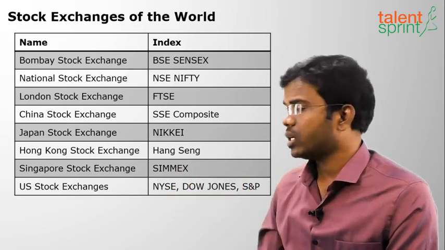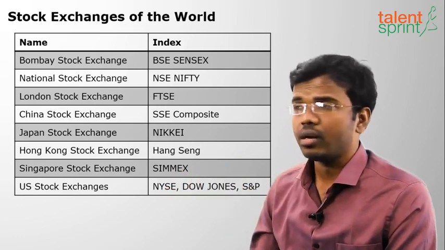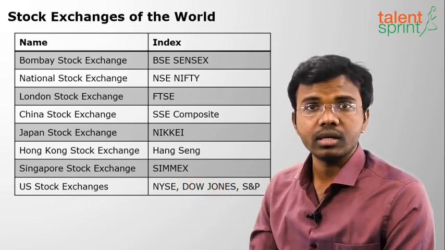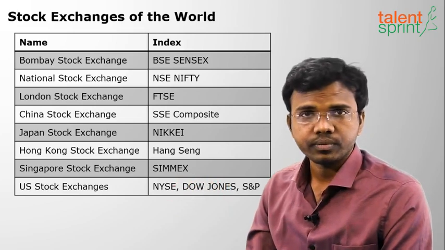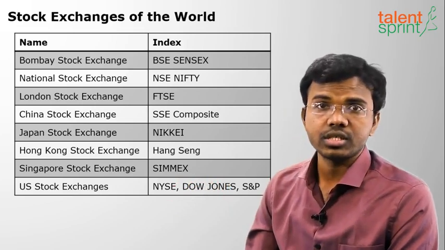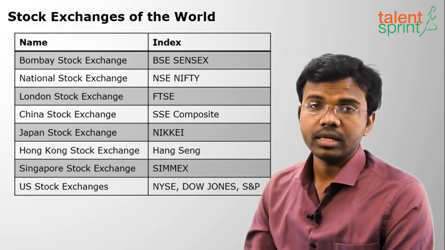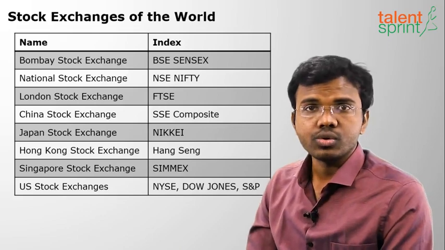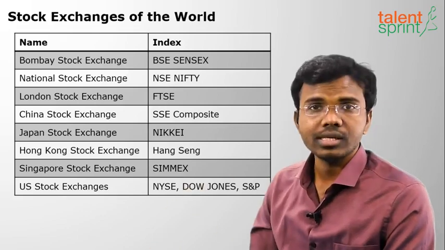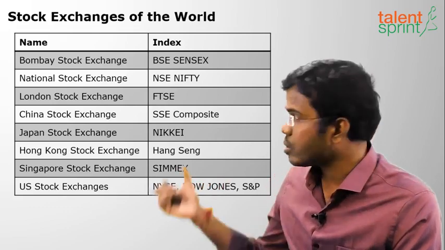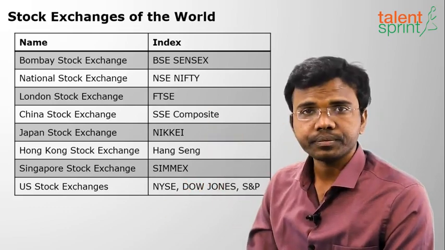And there are some indices for US Stock Exchange like NYSE, New York Stock Exchange. The largest stock exchange in the world in terms of money value. Okay, oldest is Amsterdam Stock Exchange, established in 1602. Okay, in Netherlands. And there are some more indices in the US. Dow Jones, Standard and Poor's, S&P, all these are indices of various stock exchanges in the US. These are some of the important ones for us.